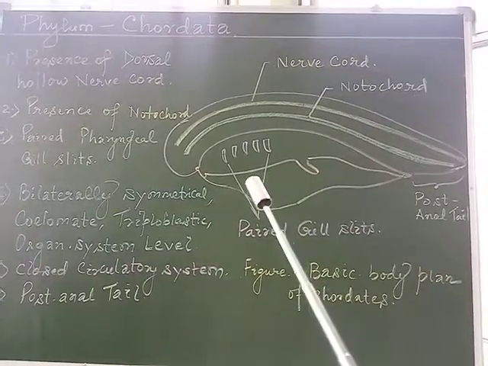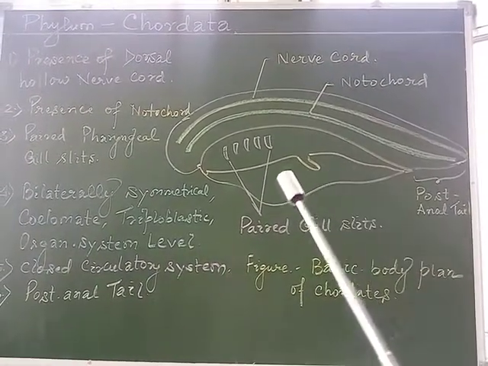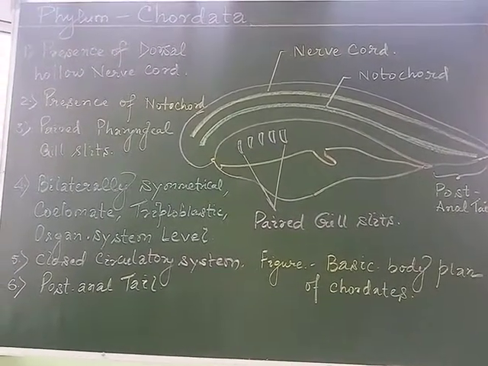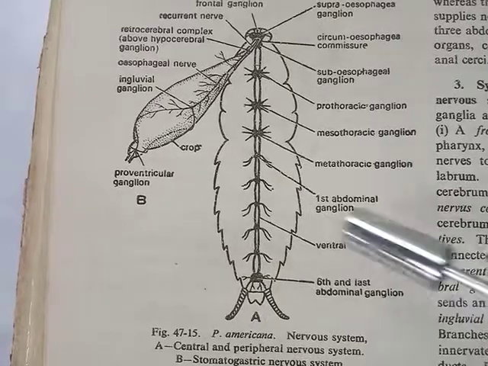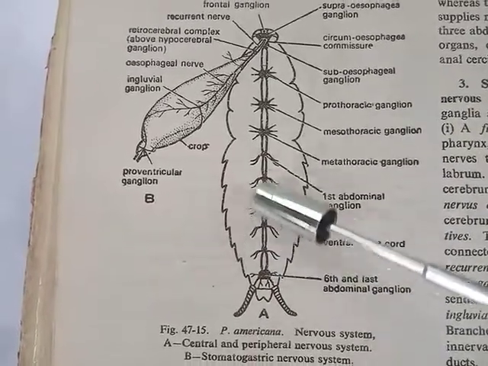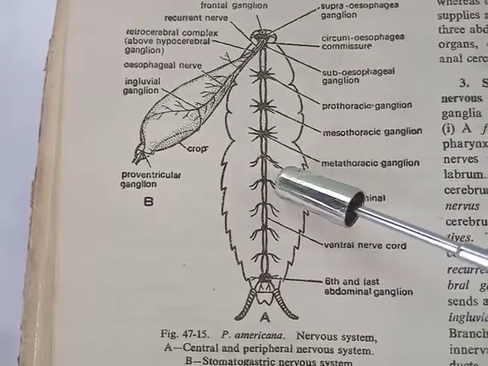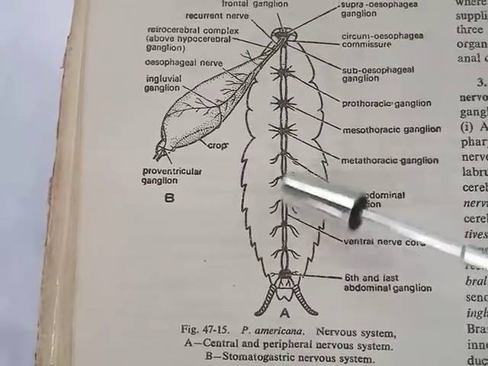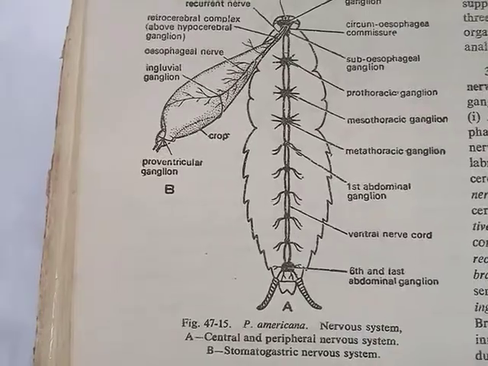As we may observe, the nervous system in cockroaches, or the invertebrate or non-chordate group, is present in the ventral region of the body.